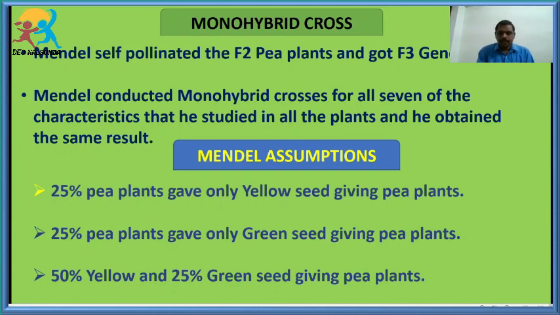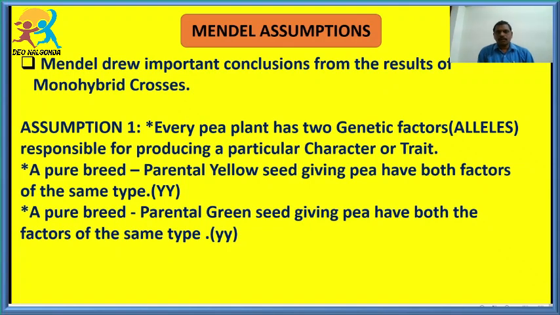What was his first assumption? After observing his results, he assumed that every pea plant has two genetic factors.